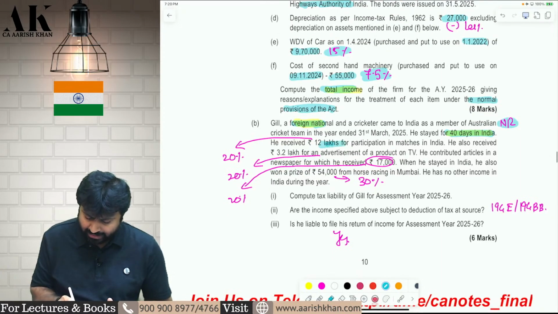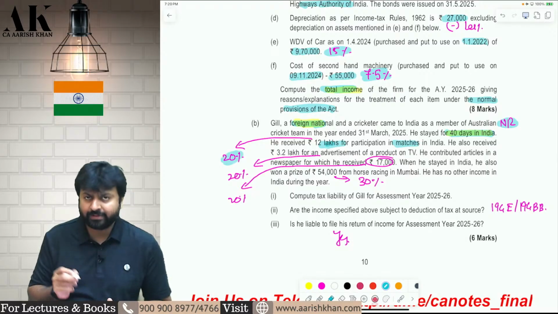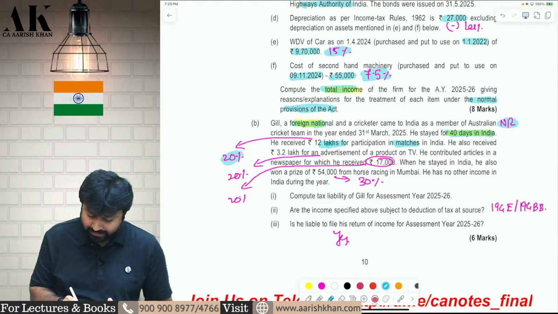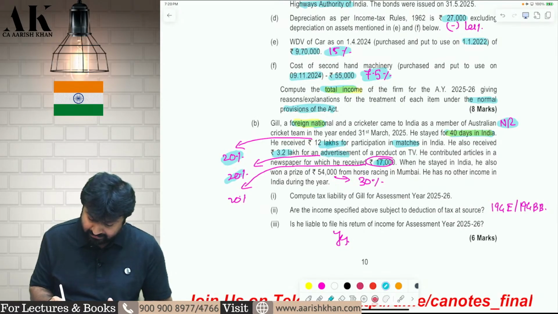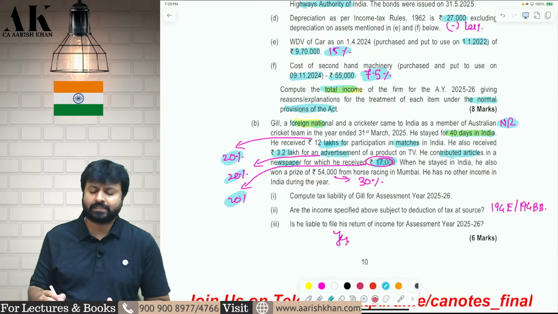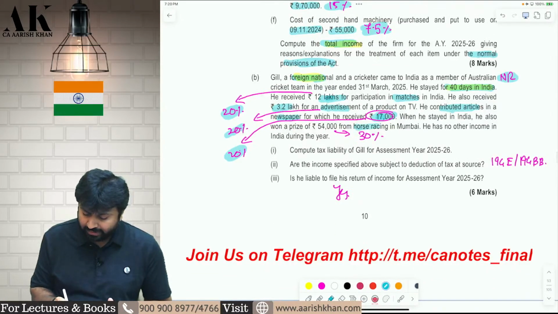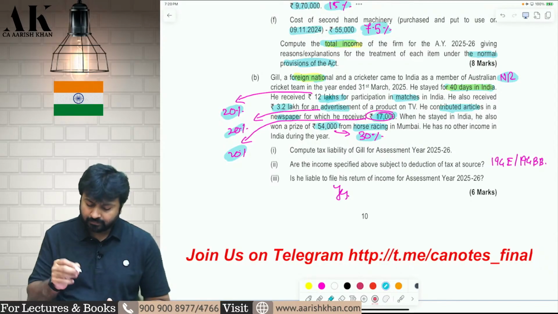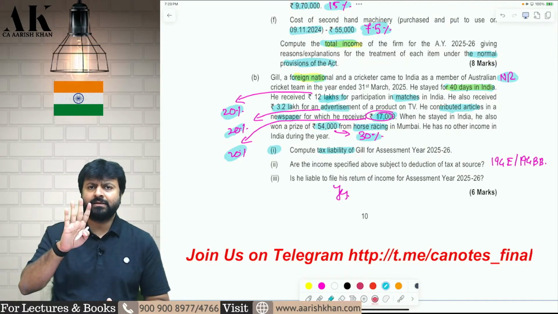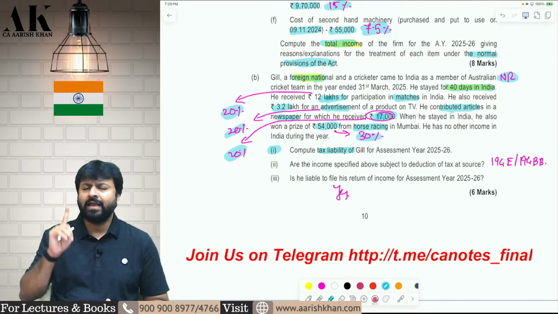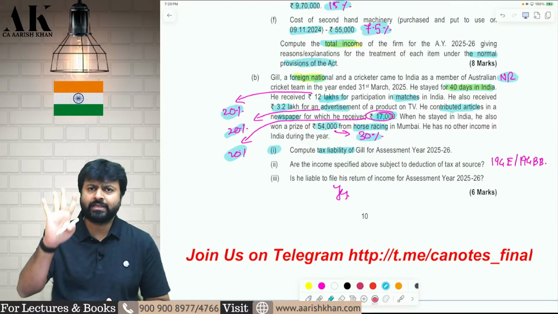Now, he is earning 12 lakh rupees from matches. That will be subject to 20% tax. And he is earning 3.2 lakhs from advertisement. That is also subject to 20% tax. And he is earning 17,000 rupees from contribution in articles in a newspaper, that is also subject to 20% tax. He is also earning horse race income of 54,000 rupees, that is subject to 30% tax. So, question number 1, you have to compute the tax liability of Gill. The first three incomes are subject to 20% tax plus 4% cess, and the horse race income is subject to 30% tax and 4% cess.